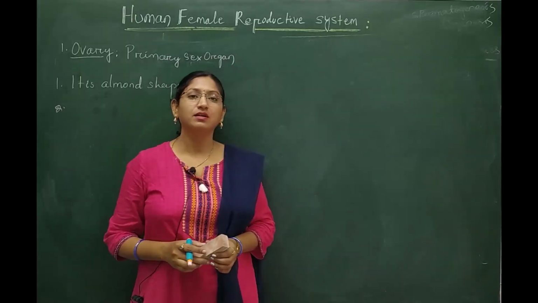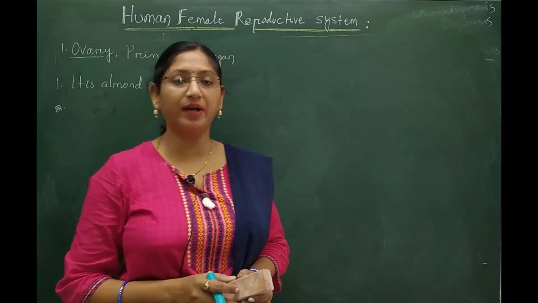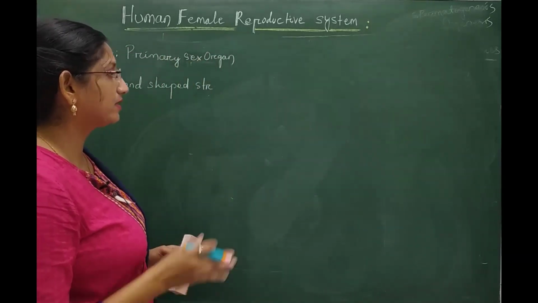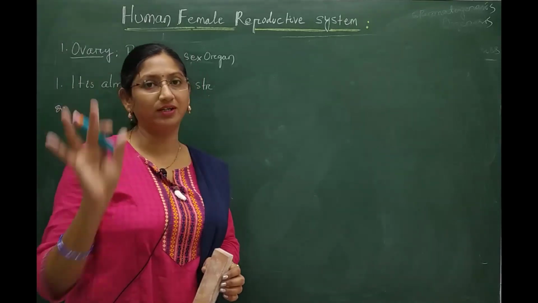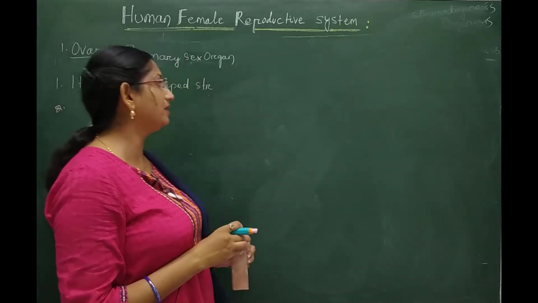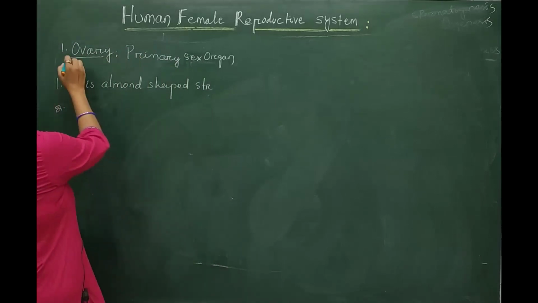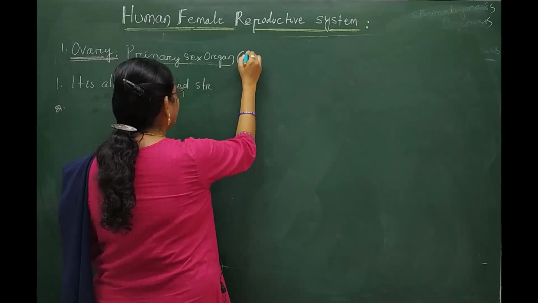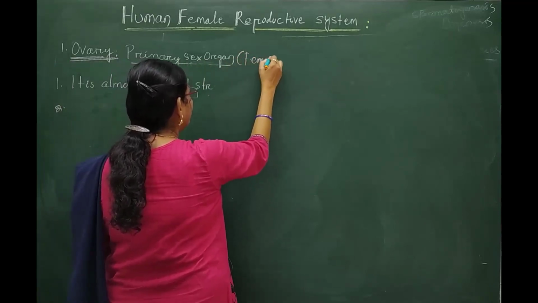Students, now come to the first primary sex organ of the female. Previously we have discussed the total diagram of the female reproductive part. Now we are talking about this pair of ovaries, which is the primary sex organ in the female body.